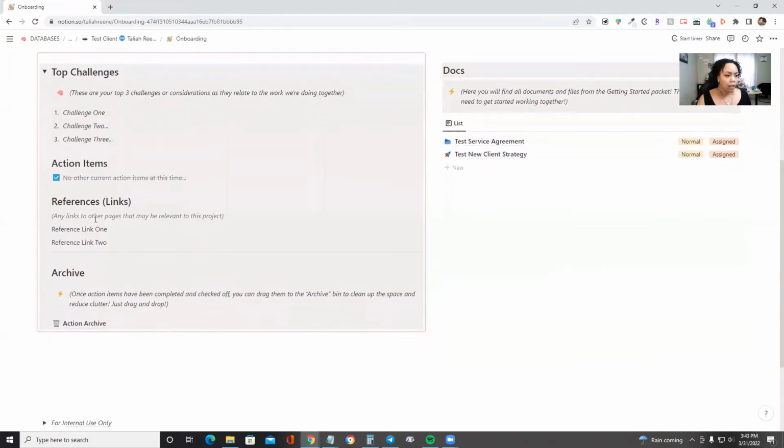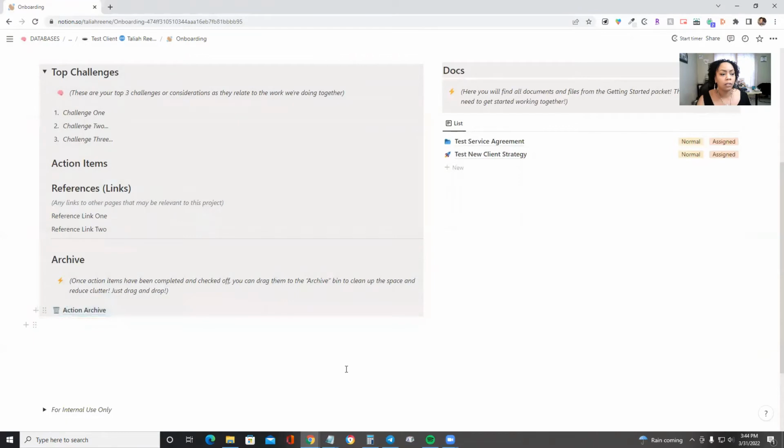So right below that, we also have any reference links. So anything that's relevant to the project or the service that we're working on at this time. And then at the very bottom, you have your archive page. So any action items that have actually been completed that you want to get out of the way, or that I get out of the way, are going to be dropped right inside of there to just get them out of the way, okay?